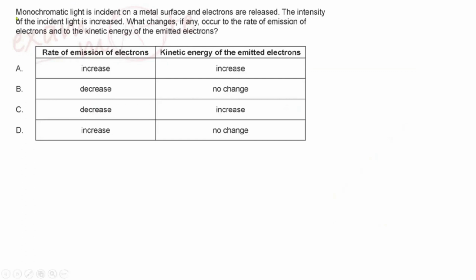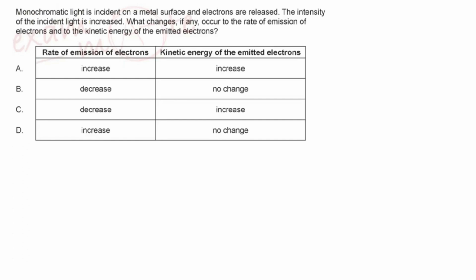By the way, Rakin, what is monochromatic? Mono is one. What is chrome? Chrome is connected to colors. So chroma is color. Monochrome means single color light. Monochromatic means single wavelength light, having one wavelength, similar wavelength. Correct. Yes.